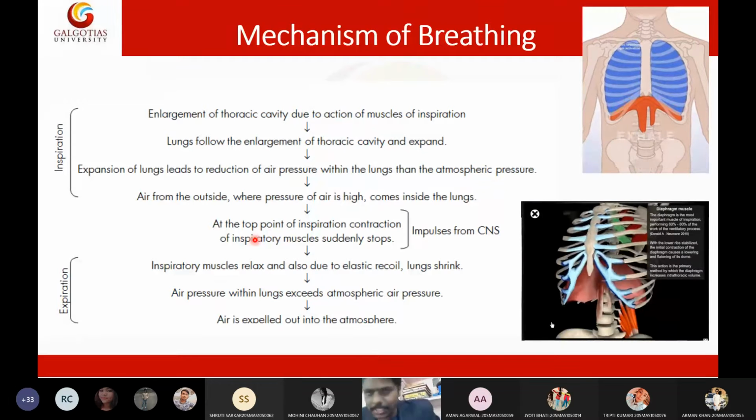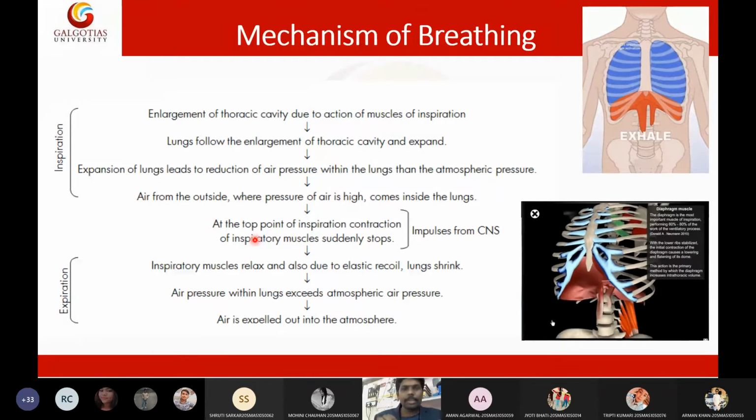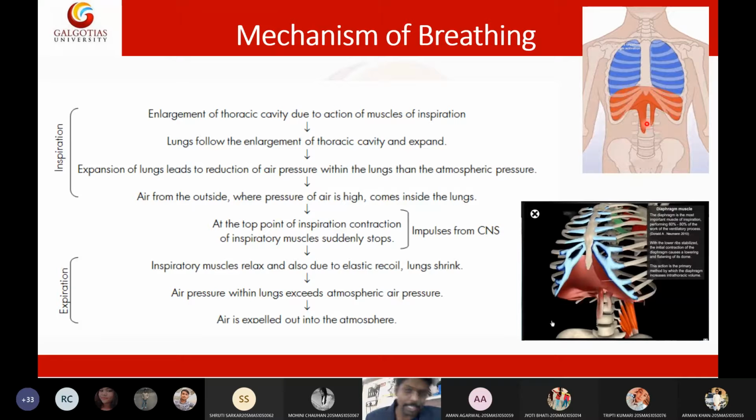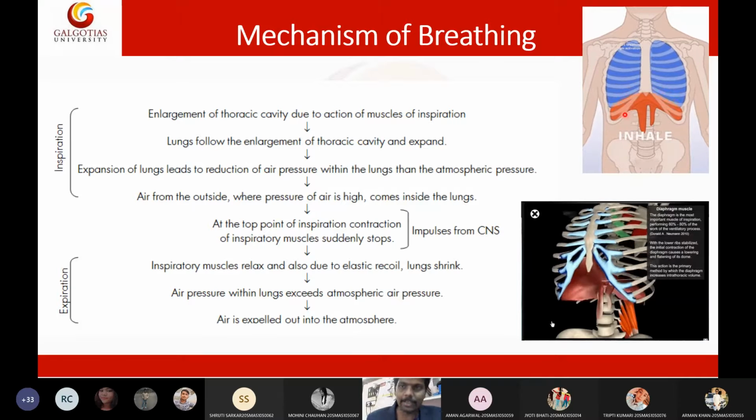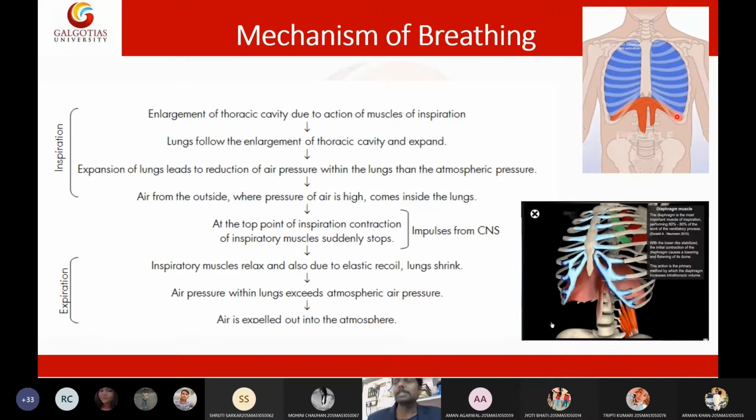Basically what happens, students, is that first there is a diaphragm. There is a muscle which is attached to the rib cage.